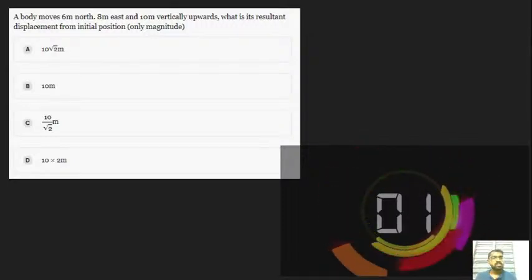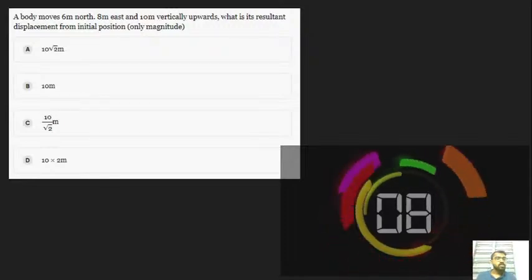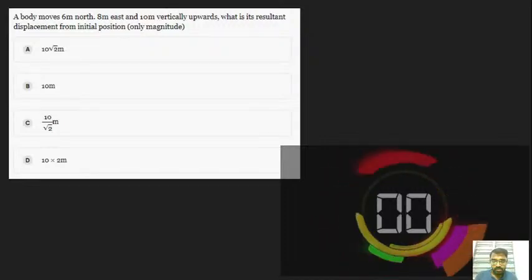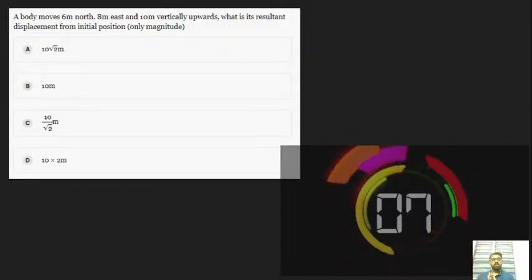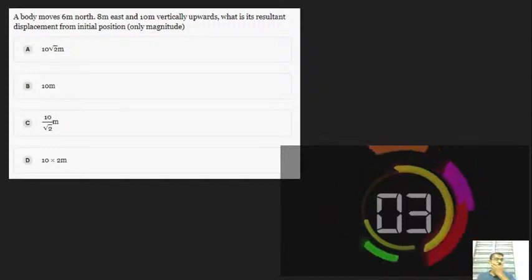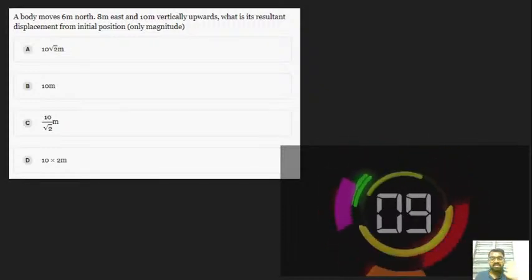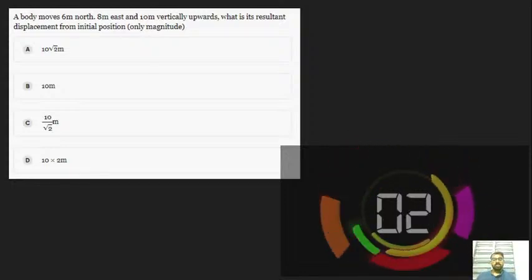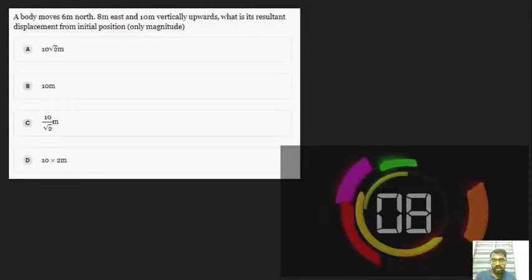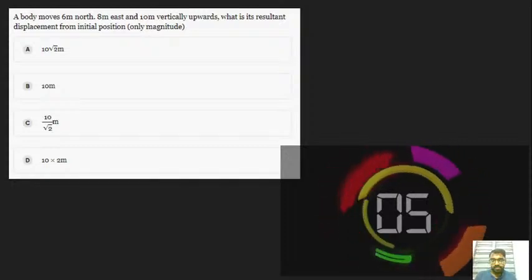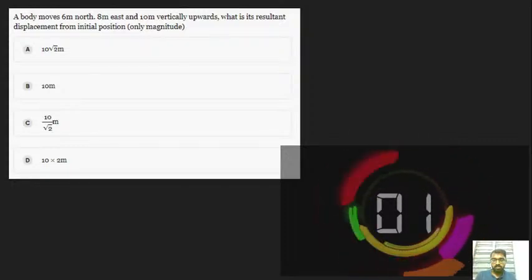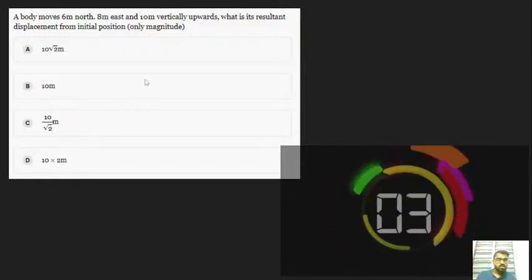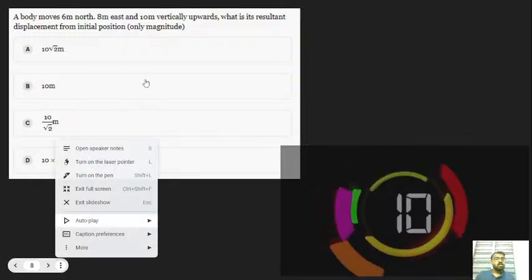So let's try this question. The four options are option A, B, C, D. You can easily try this question. Give your answers: option A, option B, option C, option D. Only 30 seconds is allotted for this question. Let's try to answer. Okay, time is going on.